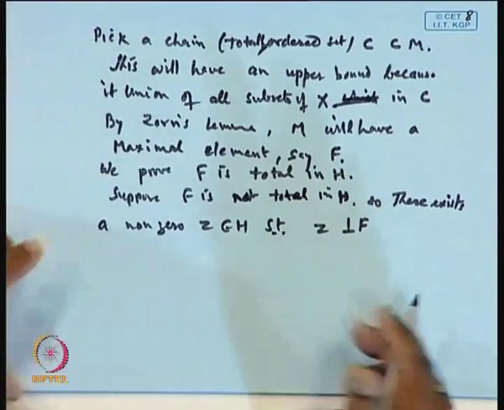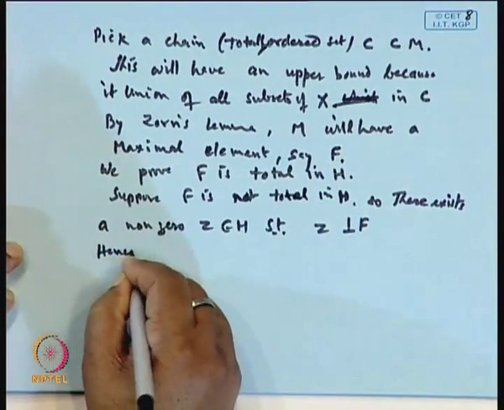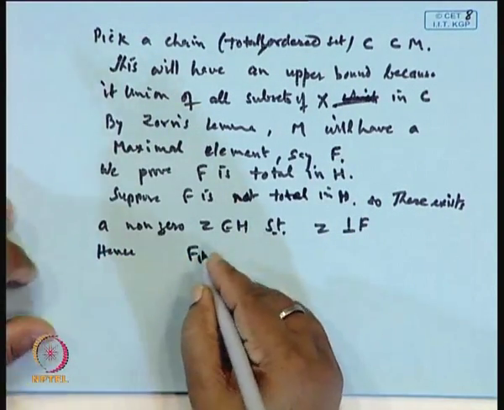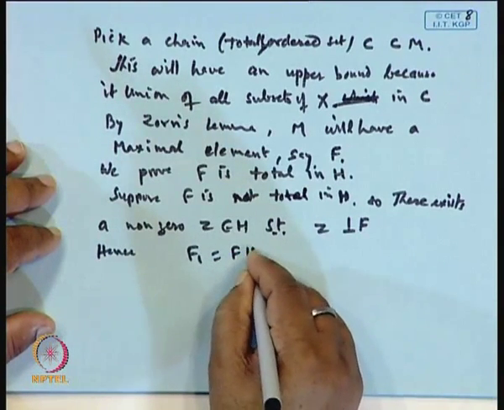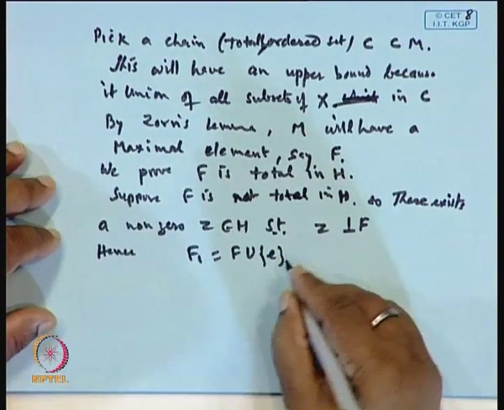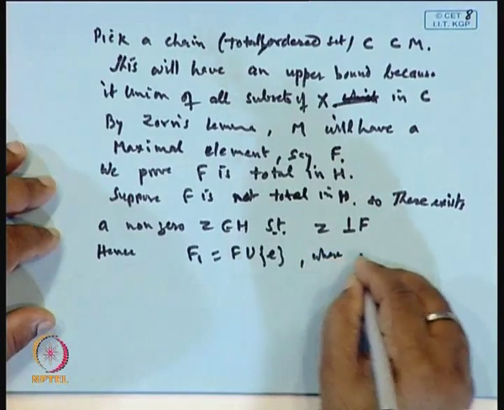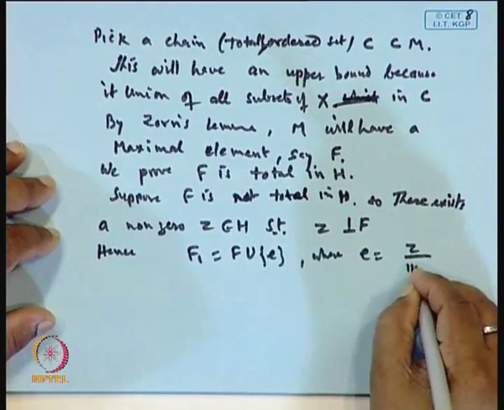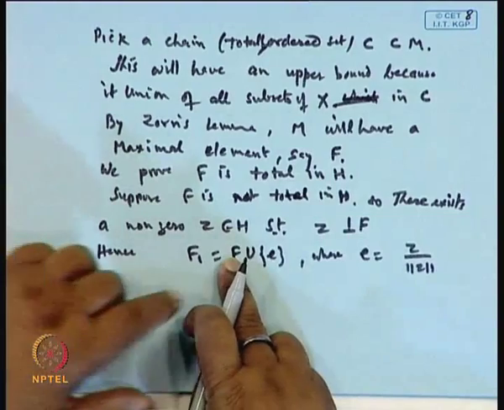It means we can take F1 as F union E, where E is Z over norm of Z, and since Z is orthogonal to F, F1 will now be an orthonormal set. Okay.